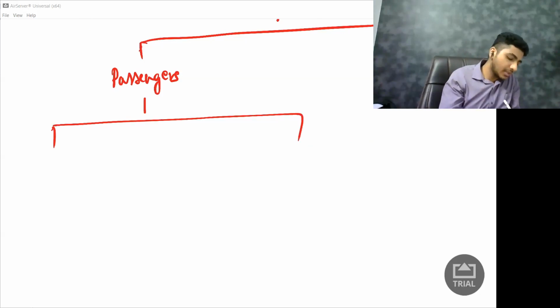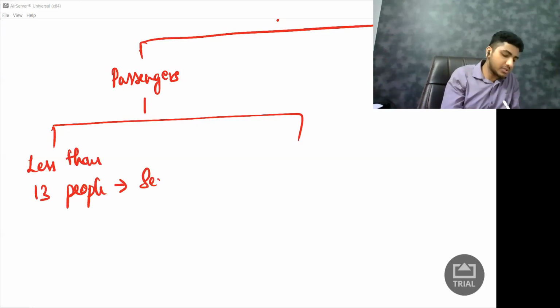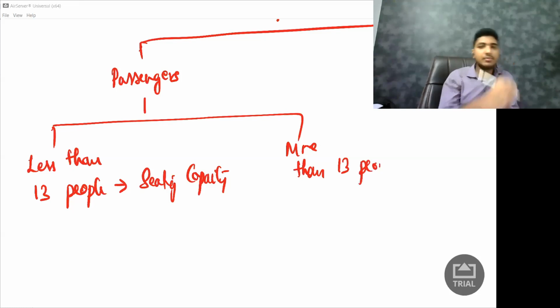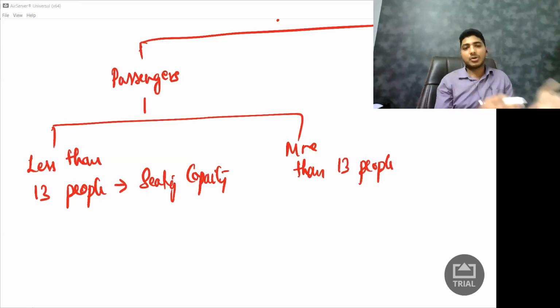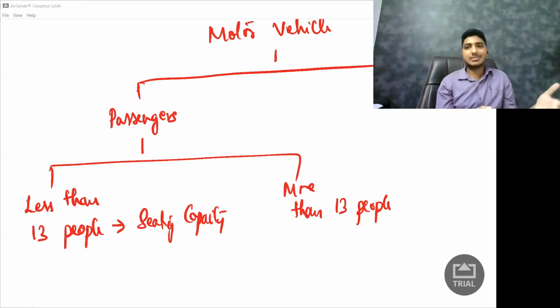So here, less than 13 people, that is seating capacity. I'm talking about seating capacity, or more than 13 people. Bear with my handwriting. Okay, I just want you to understand it and I want you to write down. So if the motor vehicle is designed to carry passengers, it could be the motor vehicle seating capacity is less than 13 people or more than 13 people.